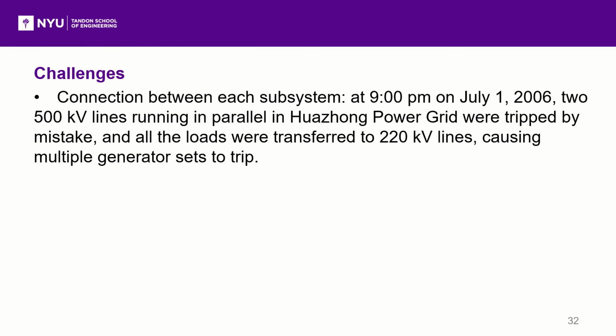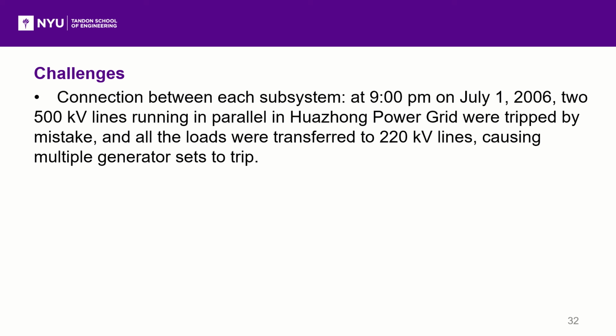The second challenge is the connection between each subsystem. If one transmission line cannot transmit electricity, it will cause another transmission line overload. For example, at 9 p.m. on July 1st, 2006, two 500 kV lines running in parallel in Huazhong power grid were tripped by mistake, and all the loads were transferred to 220 kV lines, causing multiple generator sets to trip.